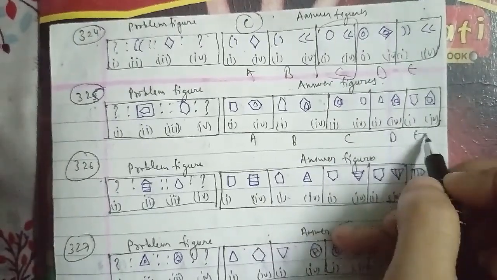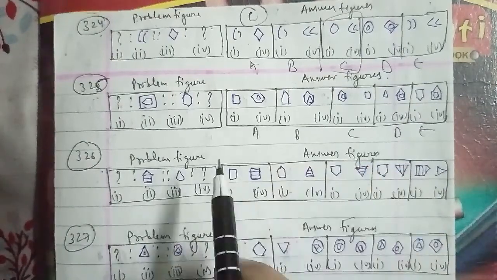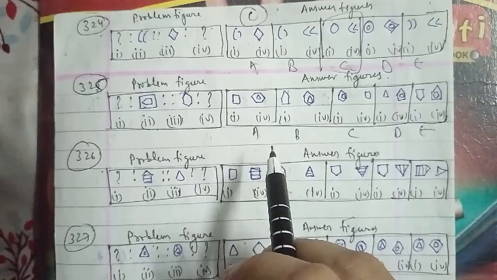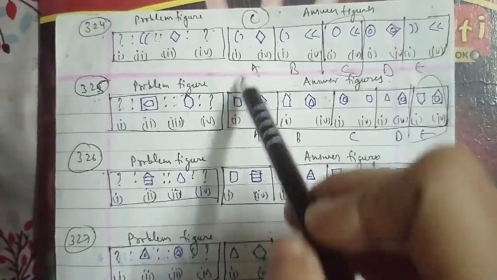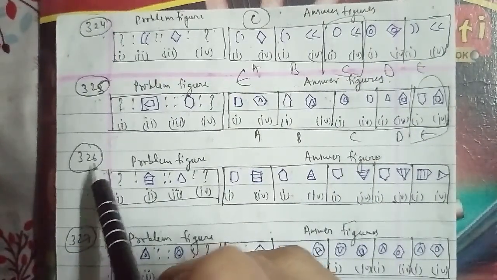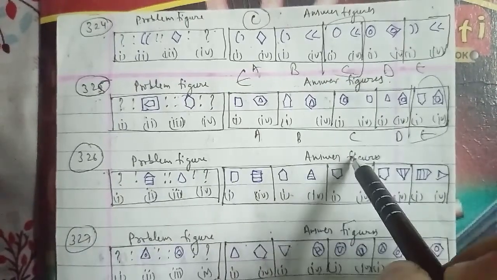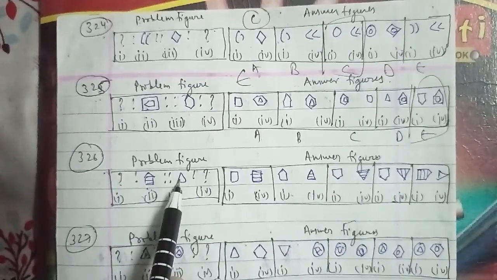The 329th question of the session has these problem figures and these answer figures as well. This is an arrow, as you can see here, named as A, B, C, D and E as well. In reference to it, the directions of all the arrows in 1 are reversed and the arrowheads are replaced by arcs to get the second. We can say that the C figure will be the right answer for this question as well.